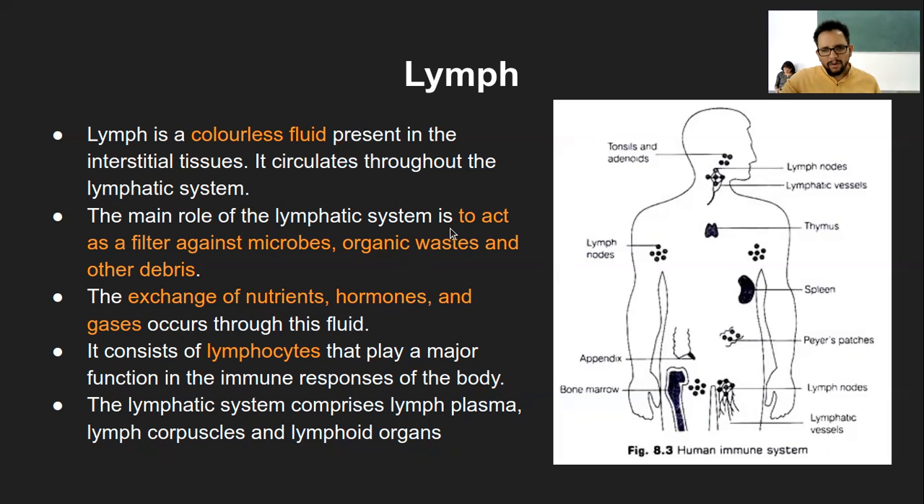So the main function of this lymphatic system is to act as a filter against microbes. Whatever is coming from the cell into the lymphatic system, which is ultimately going to the different organs or even into blood circulation, that has to be filtered. And that is why it acts as a filter against microbes or organic waste or other debris. The debris is not a waste as such.